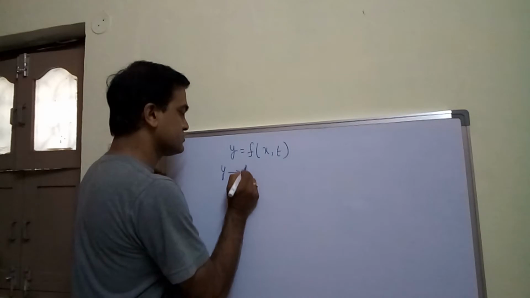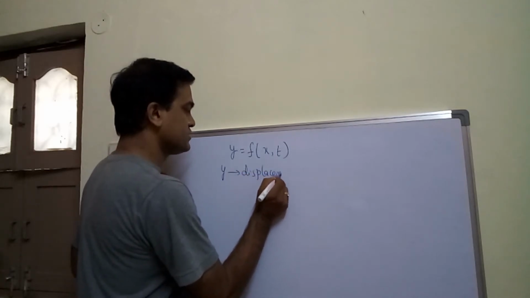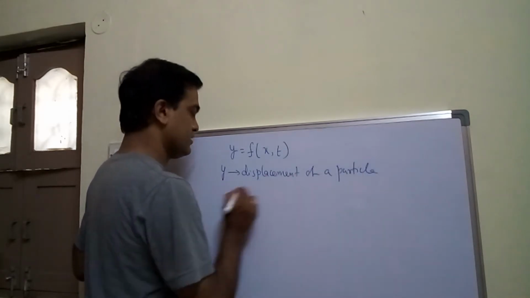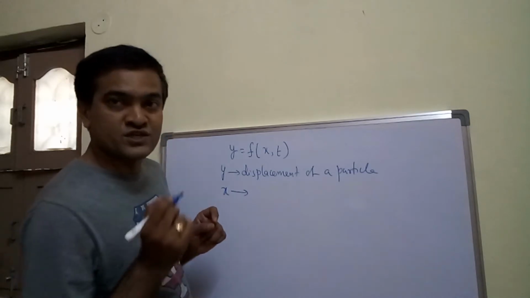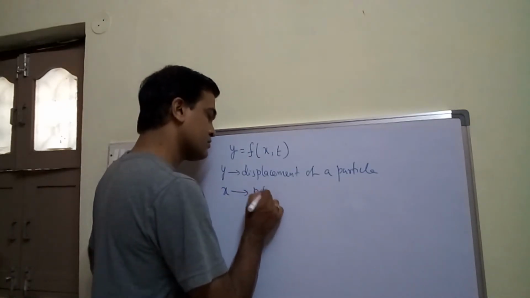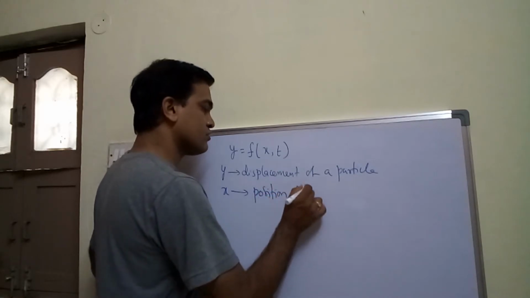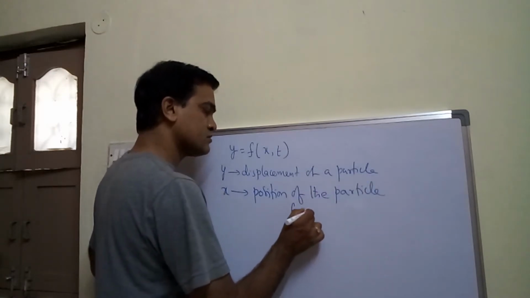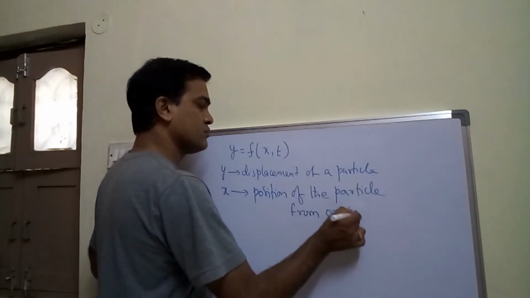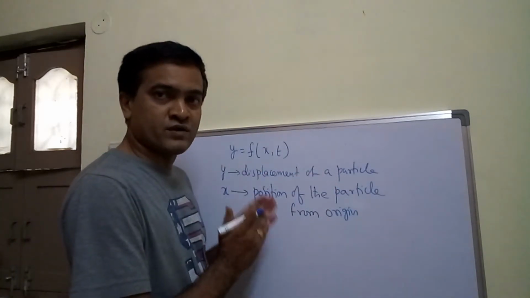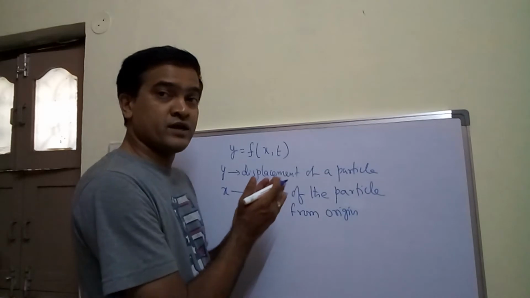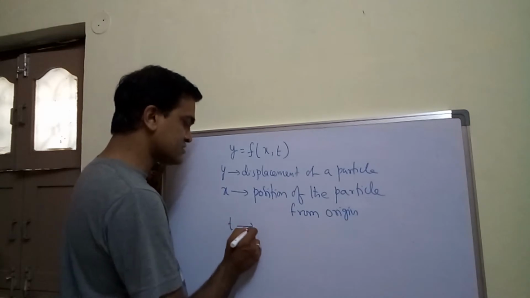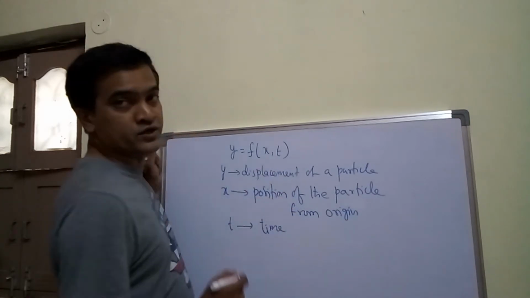Y is displacement of a particle. X is position of the particle from origin, right? Wherever I choose the origin, from the origin, where I am locating the particle, that distance is called position of the particle, and t, anyways, is time. Already you know this very well.